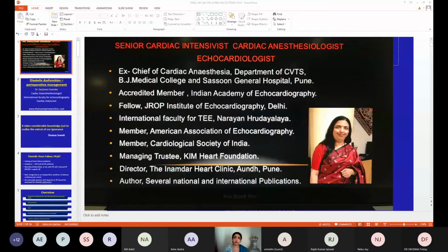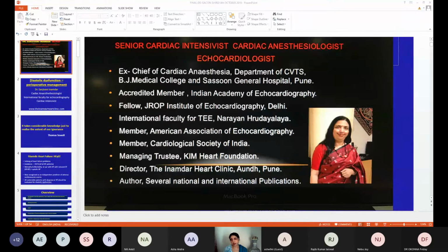So when there is left ventricular filling in diastole, when blood is pushed from the left atrium to the ventricle, the blood velocity which is measured by echocardiography is also known as the E wave, and atrial kick is known as the A wave, and normal E by A is more than 1 and less than 2. So this is the mitral inflow velocity which is measured at the tip of the mitral valve, and these are the curves which we get, E and A wave. Okay, so you can see that this is the sucking effect.